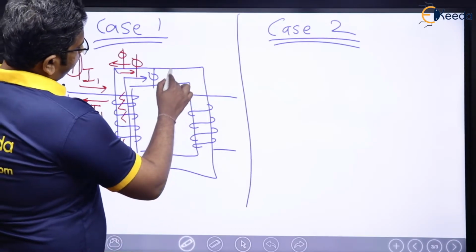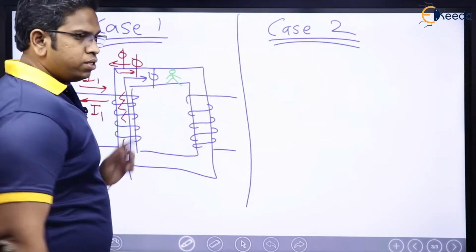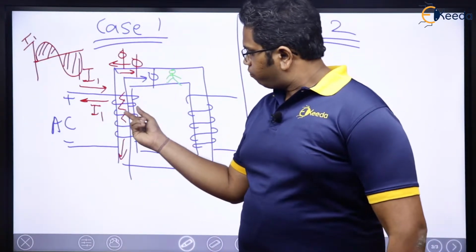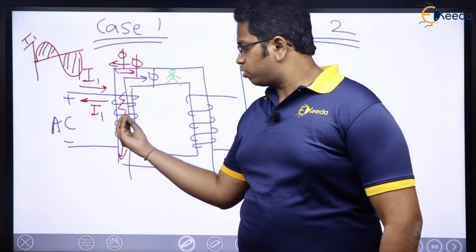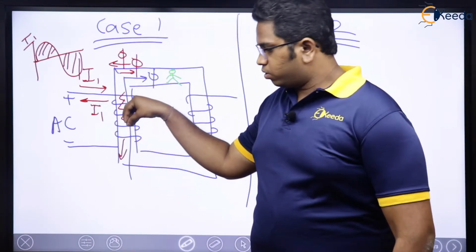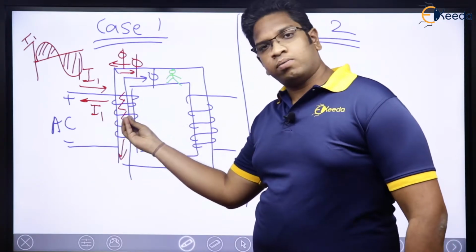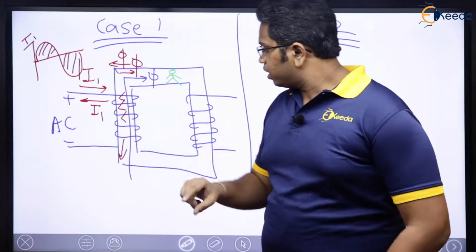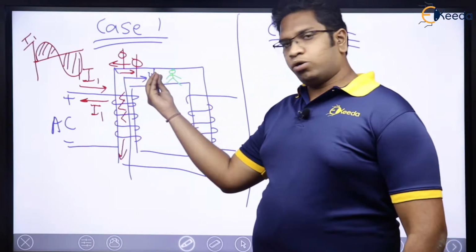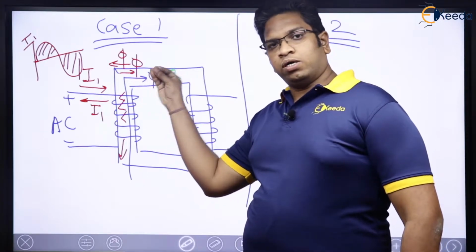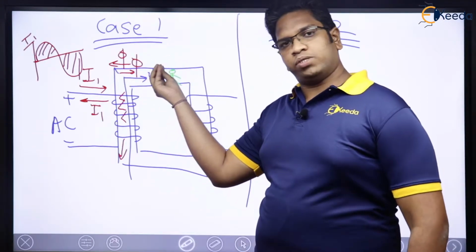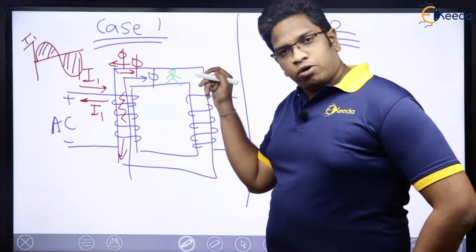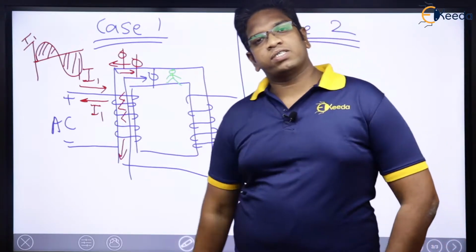I am sitting inside the core here. This is a very important point. What will I experience? At some point, flux is going to be 0. Then it is going to be positive maximum. Again 0, negative maximum, 0. Positive maximum, 0. Negative maximum, 0. Positive maximum here. Similarly, here also, if you see, 0. Positive maximum, 0, negative maximum, 0. Which means I am sitting here on the core, I will be experiencing some change in flux.